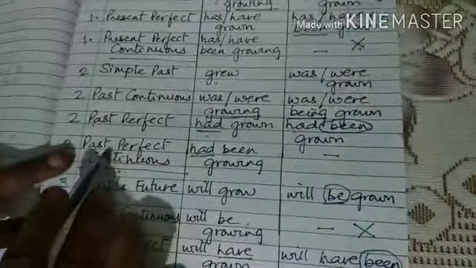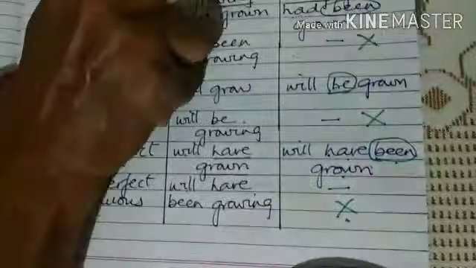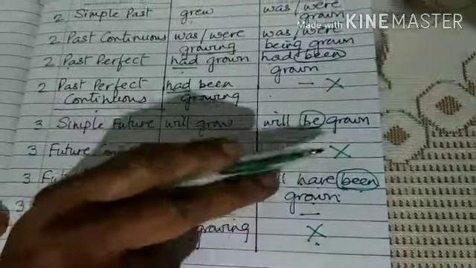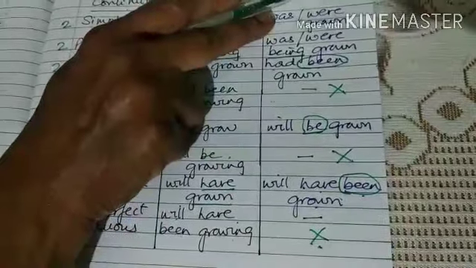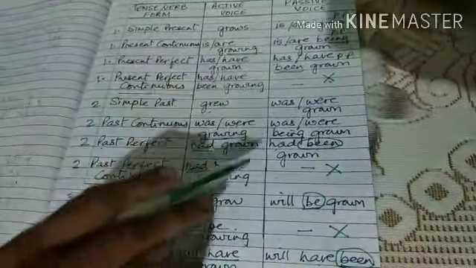So wherever we have present perfect continuous, it does not exist. Then we have past perfect continuous, whose passive form does not exist. So 1, 2, 3 and 4. These are the 4 cases where we do not have the passive form. Okay.